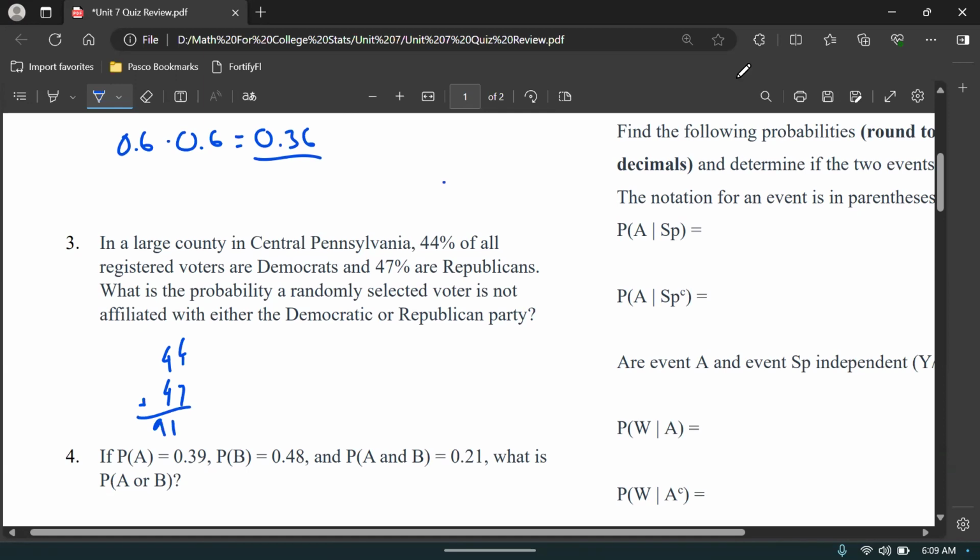So 1 minus 0.91 leaves us 0.09, or 9%, right? There's 9% that's unaccounted for. Those unaccounted for people are obviously not associated with either the Democratic or Republican Party. It's 9% that are something else, some other party or independent. So simple answer here: 9%.